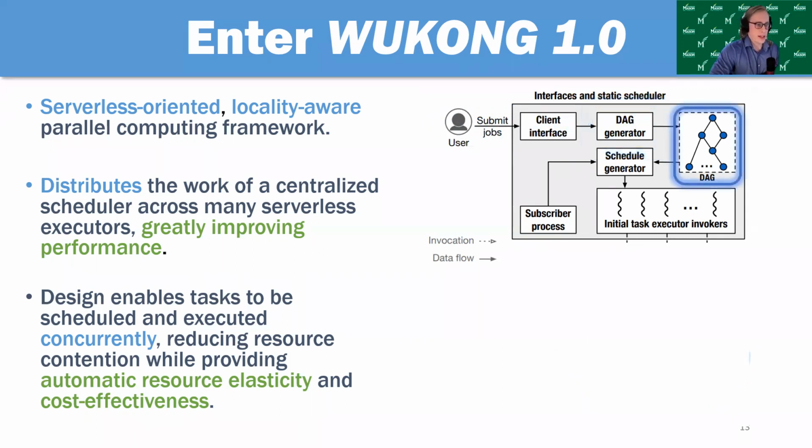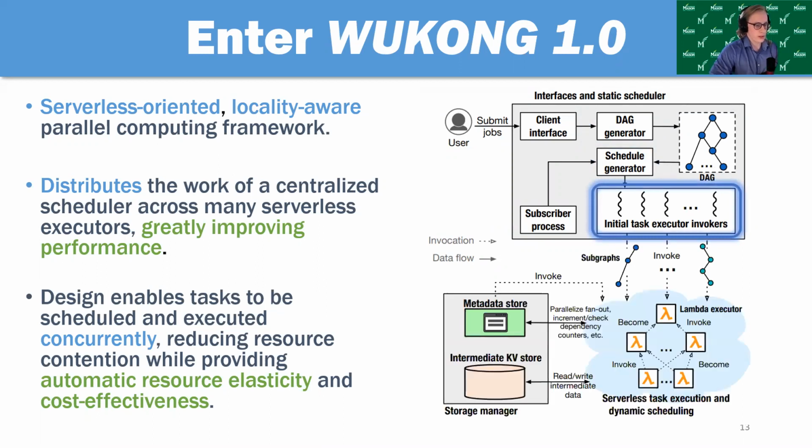This DAG is passed to the schedule generator, which will partition it into a bunch of subgraphs by performing depth-first searches from each of the leaf nodes. These leaf nodes will then be assigned to serverless Lambda functions by the initial task invokers. They will invoke the functions and pass the task metadata and the task code to these functions. The functions will begin executing the code.